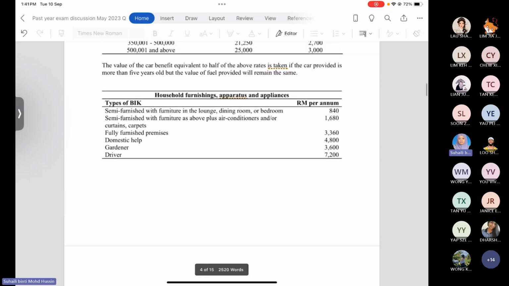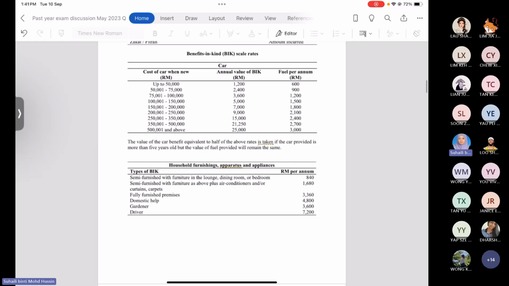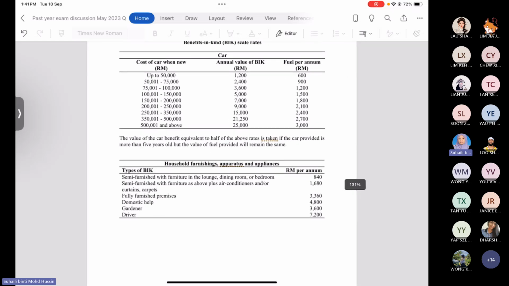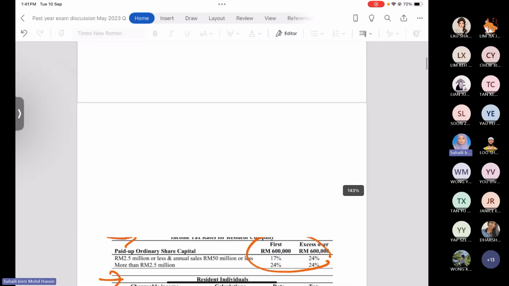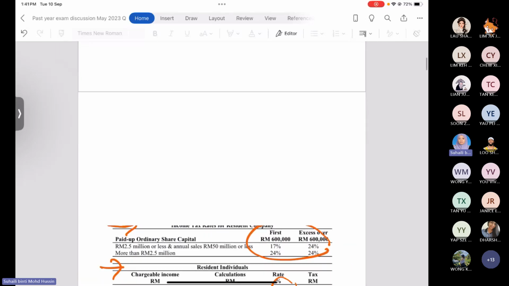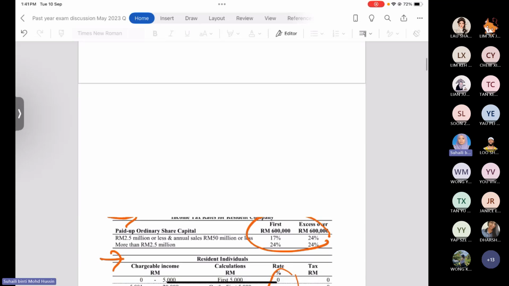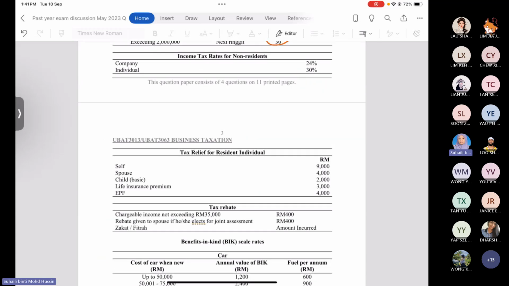Okay, hold on guys. I'm waiting for the file to be ready to open. Actually it's open already, but some of the pages do not appear here. Yes, but you cannot see here.